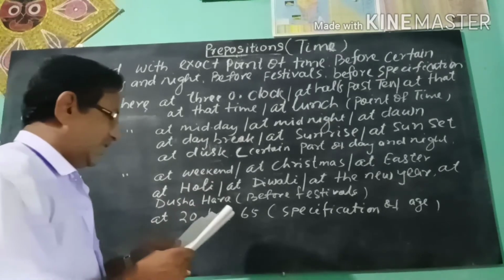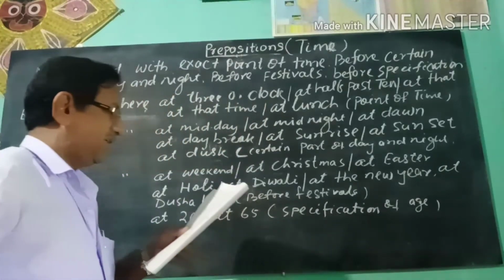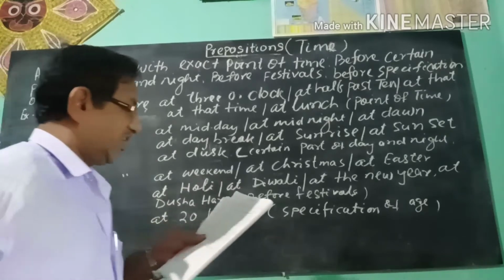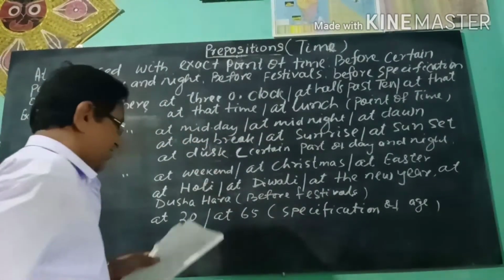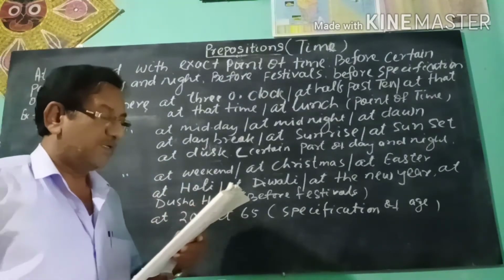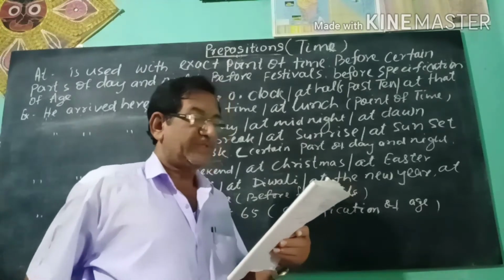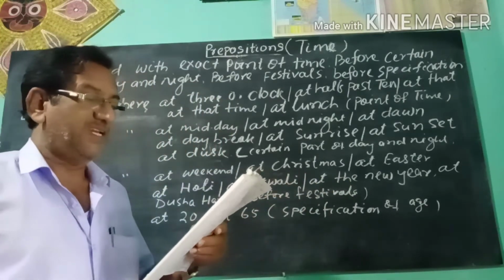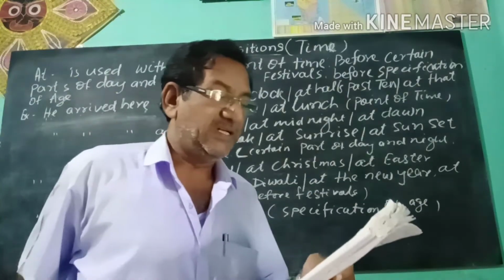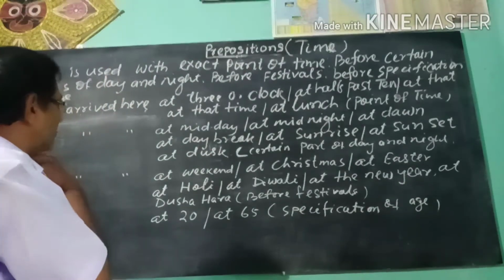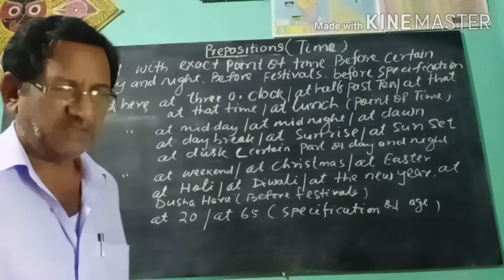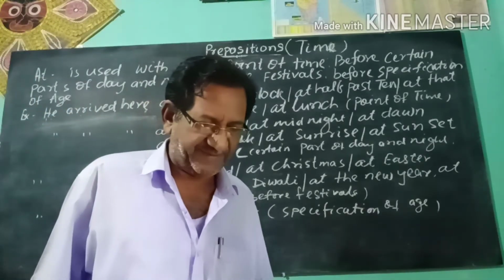The prepositions of time are at, in, on, for, since, by, from, to, till, until, between, during, after, before, etc. Now we shall discuss how the preposition at is used as a preposition of time.